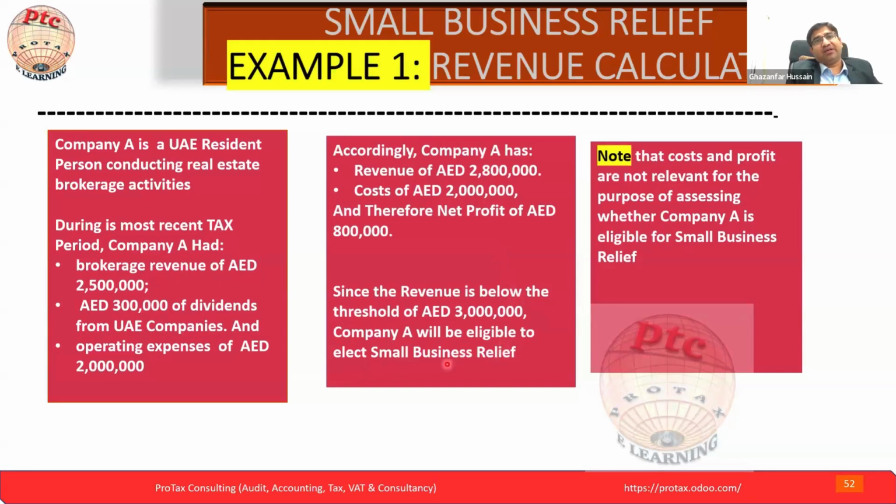The word will be elect. He is eligible to elect the small business relief. This is the technical name in terms of taxation and also in terms of the return. Note, the cost and the profit are not relevant for assessing whether company A is eligible for small business relief. Just for our understanding, we already understand this point.